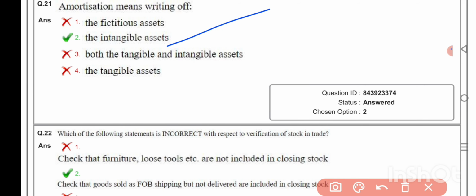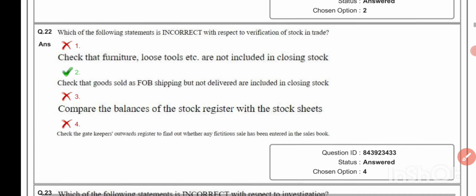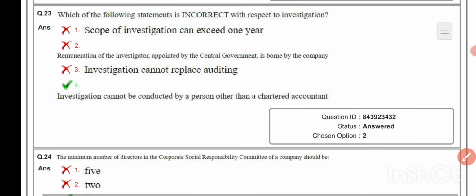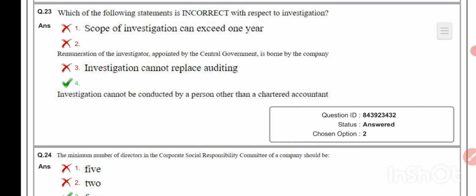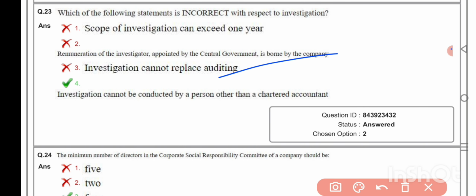Which of the following statements is incorrect with respect to verification of stock in trade? Check that goods sold on FOB shipping but not delivered are included in closing stock. Which of the following statements is incorrect with respect to investigation? Investigation cannot be conducted by a person other than a chartered accountant.